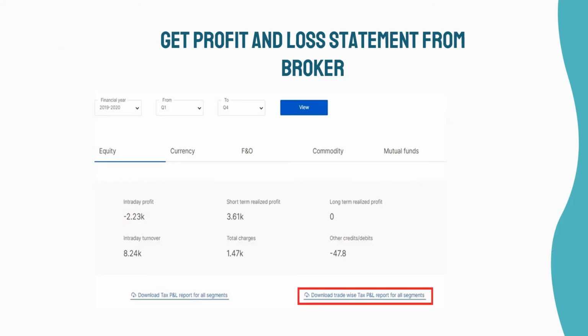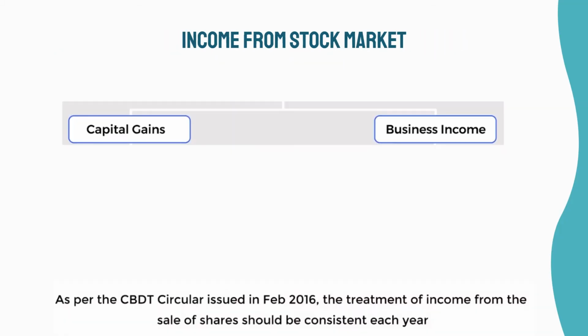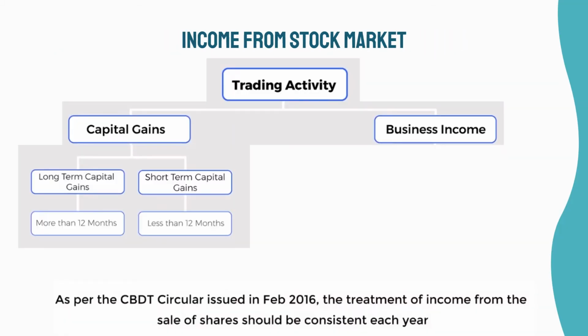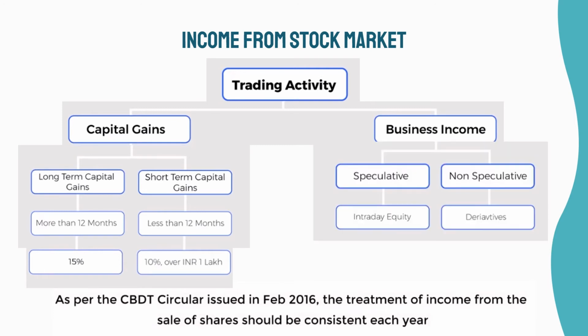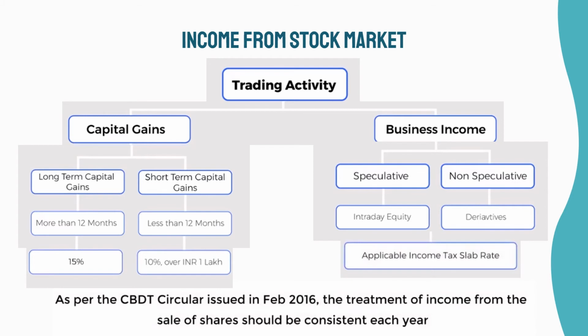So the income from the stock market transactions can be divided on the basis of time factor and job factor. 1. Short-term gains. 2. Long-term gains. Job factor means whether 1. Your involvement in the stock market is a full-time job. 2. Your involvement in the stock market is on a part-time basis. Tax treatment on the basis of time factor.